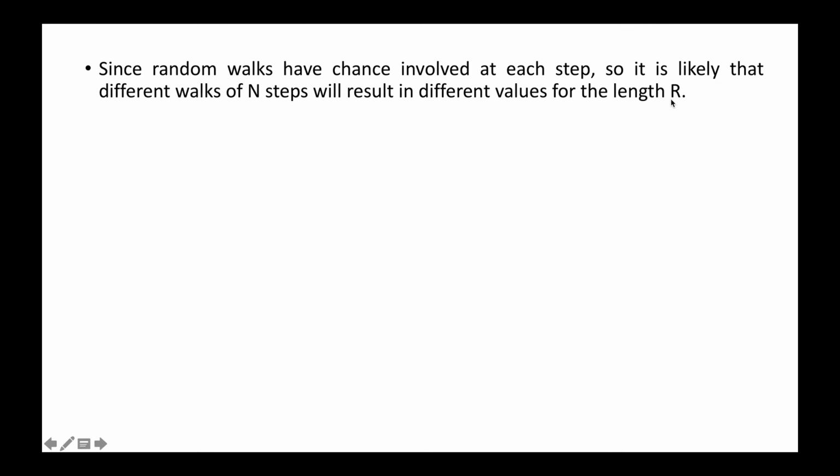For example, if a man is going in a horizontal direction and all his steps are in that direction, he is moving right only, then the distance capital R will be different compared to when the man is changing direction as well. So the value of R is different for different iterations.